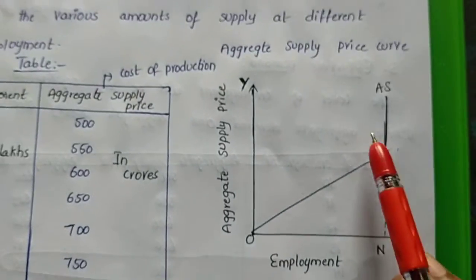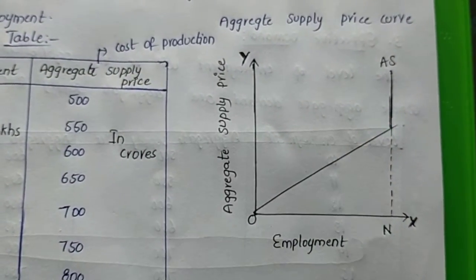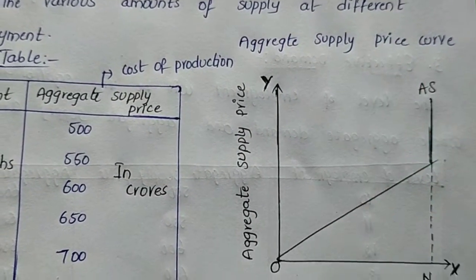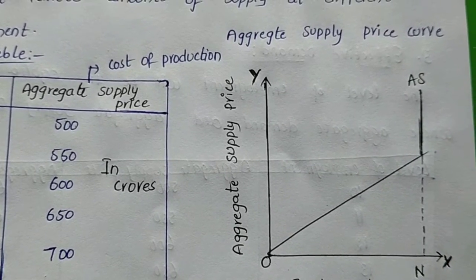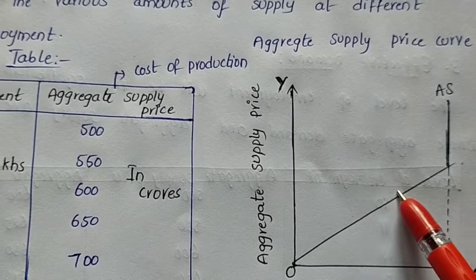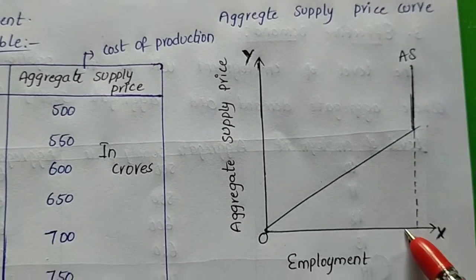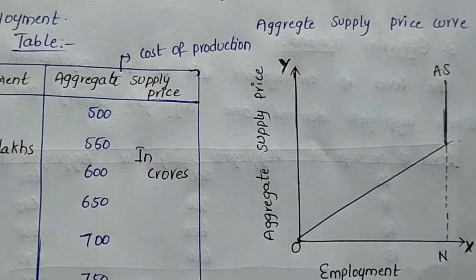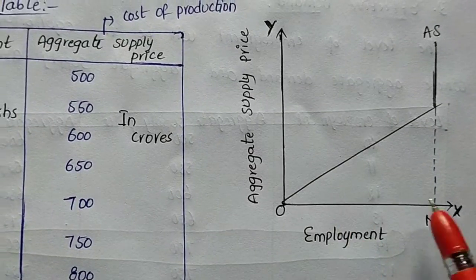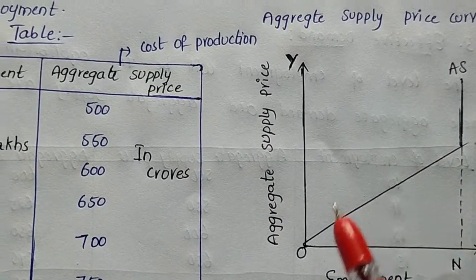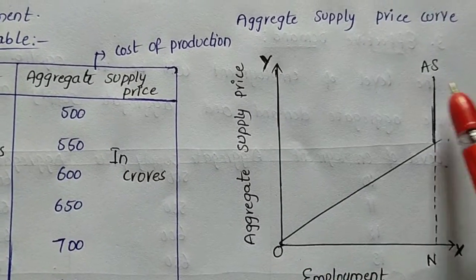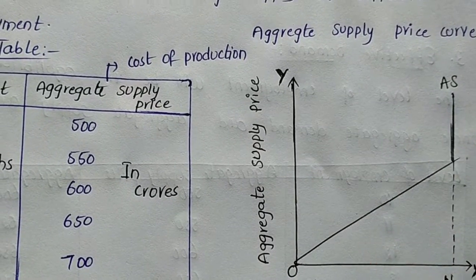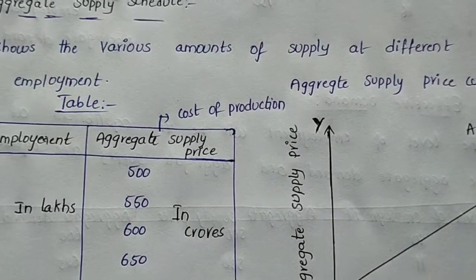Now we are seeing the graph. In the graph, we take the OX axis as employment and the OY axis as aggregate supply price. This graph is called the aggregate supply curve. See that as the level of employment increases, the aggregate supply also increases. You can observe this in the graph. Aggregate supply has increased in crores because the level of employment has been increasing in lakhs. This is called aggregate supply.